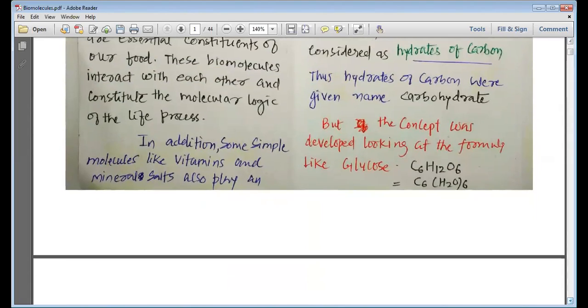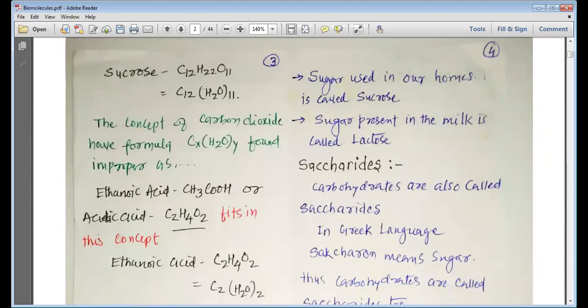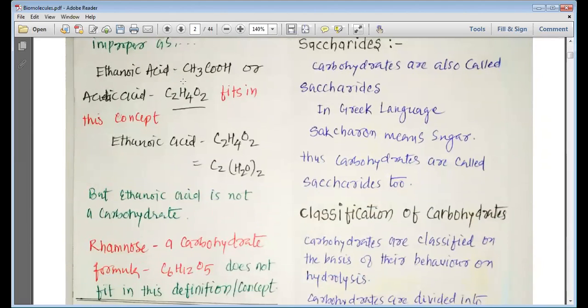But later on we came to know that this formula was given because of the formula of glucose, C6H12O6, which is C6(H2O)6, and sucrose, C12H22O11, which is C12(H2O)11. But when we look at the molecular formula of ethanoic acid, C2H4O2, it is also like C2(H2O)2.